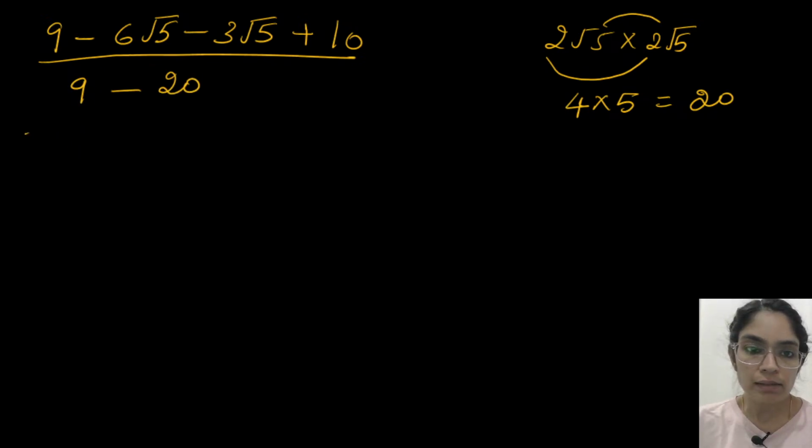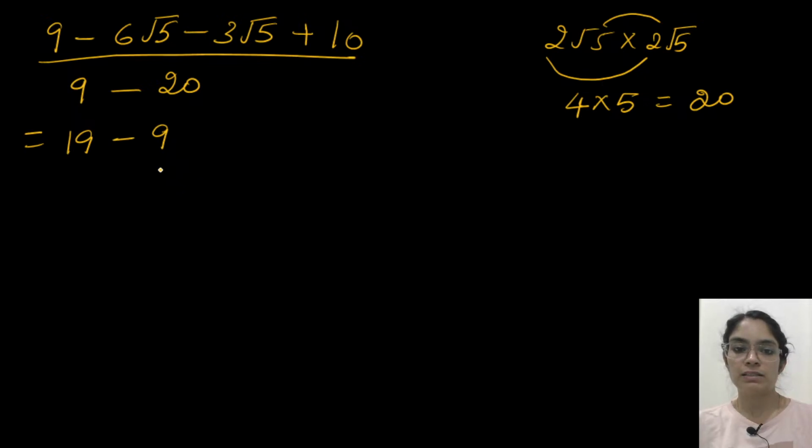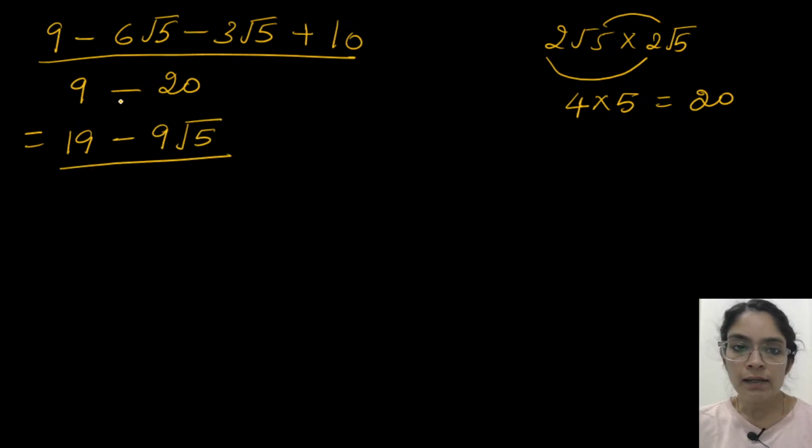Now we can just solve the like terms. Like terms are 9 and 10. So 9 plus 10 is 19. These two are like terms because both have root 5. So minus 6 minus 3 is minus 9. So minus 9 root 5. In the denominator, 9 minus 20 is minus 11.